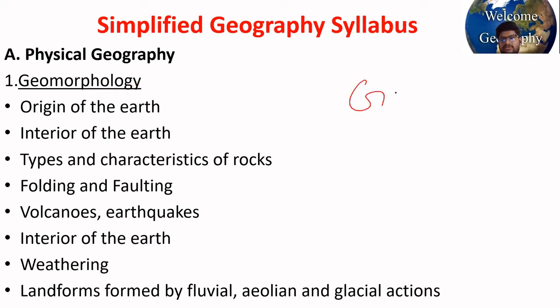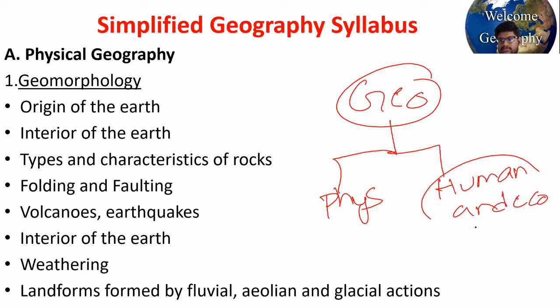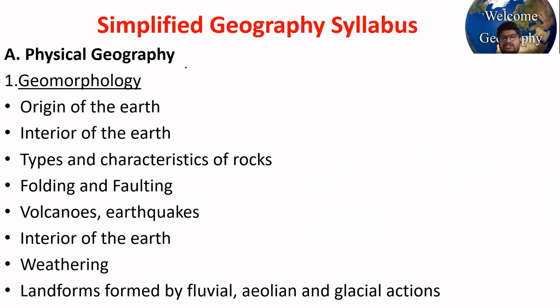Geography can basically be divided into two branches. One is physical geography and the second one is human and economic geography. Physical geography deals with geomorphology, oceanography, climatology and all. So in physical geography, start your preparation with geomorphology.